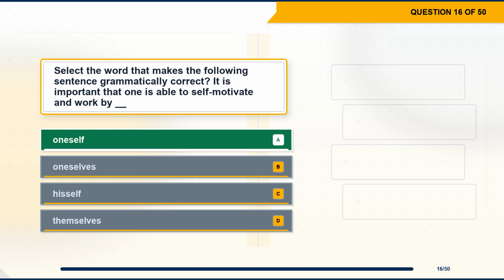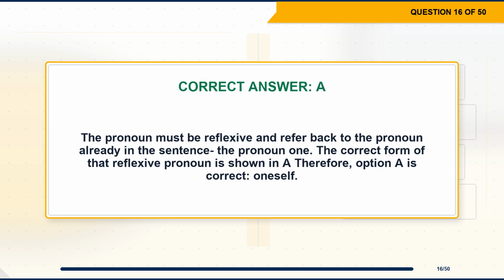The correct answer is option A, oneself. Explanation. The pronoun must be reflexive and refer back to the pronoun already in the sentence, the pronoun "one." The correct form of that reflexive pronoun is shown in A. Therefore, option A is correct, oneself.